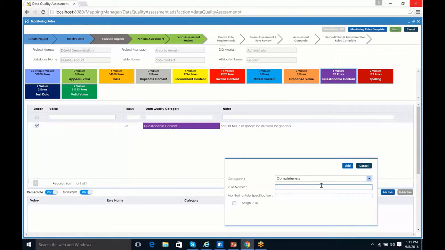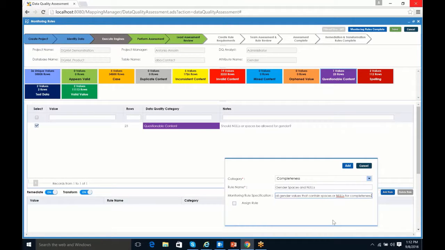So what I'm going to do is give it a rule name, and I'm going to call this gender, spaces, and nulls. And I'm going to go ahead and identify a specification that can then be used by a developer to build the monitoring rule itself. So here we're going to say flag all gender values that contain spaces or nulls for completeness. So we're saying that we're missing data.